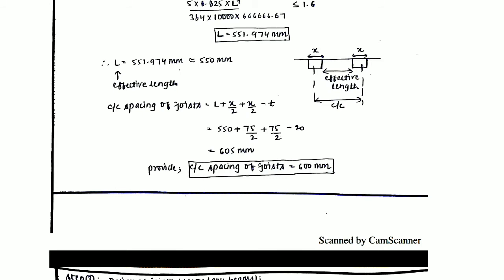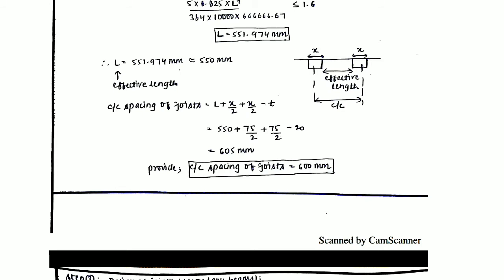But see, according to the IS codes, the center to center spacing is not calculated like we discussed just now. Instead, you will have to subtract the thickness of the sheathing from this to obtain the actual value of center to center spacing. There is no particular reason to it, since the IS code is recommending this, so we will directly follow the guidelines as per IS code. So by placing the values, you can obtain the center to center spacing of joist as 605 millimeter.